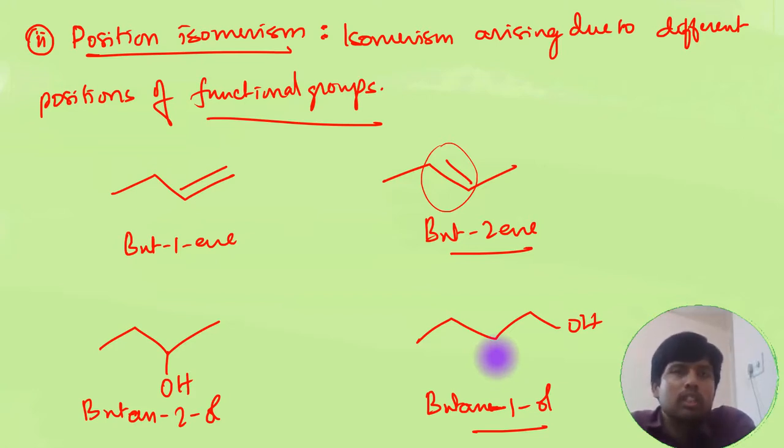So let us move on to the next type of isomerism, that is functional group isomerism. It is sometimes simply called functional isomerism also. So here this isomerism arises due to the different functional group only.